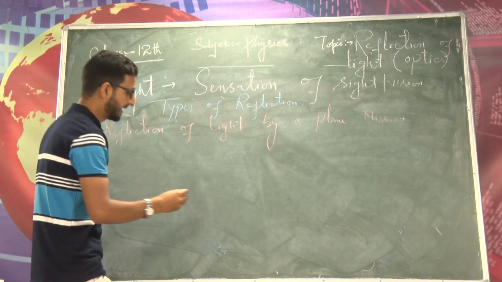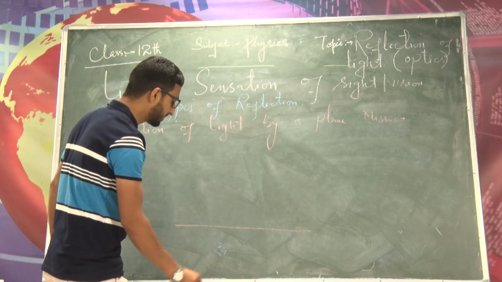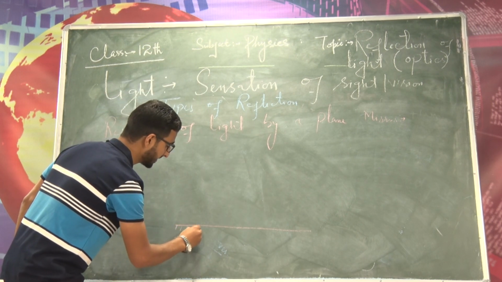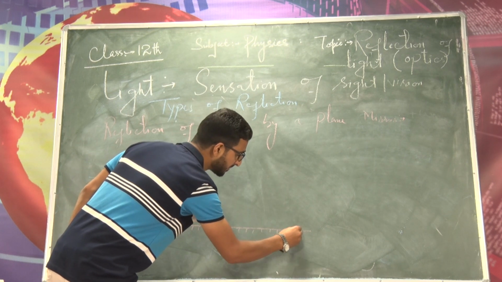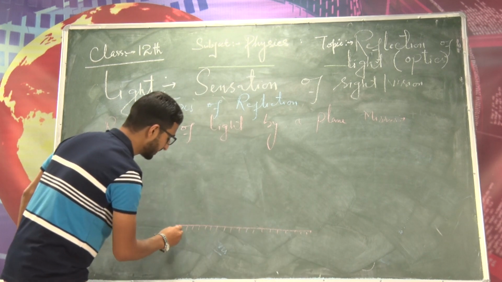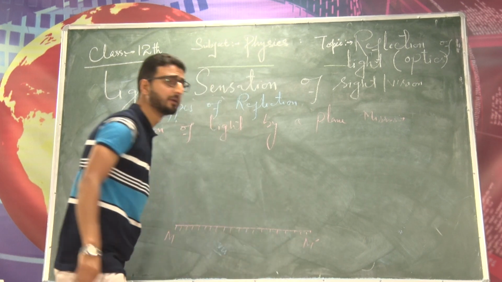Now for this, let me take a plane mirror. You know the composition of the plane mirror, and in a ray diagram it is represented by this. This is the back surface, rather the opaque surface of a plane mirror, and this surface is the reflecting surface. So let me name it M dash. It is the plane mirror, right?